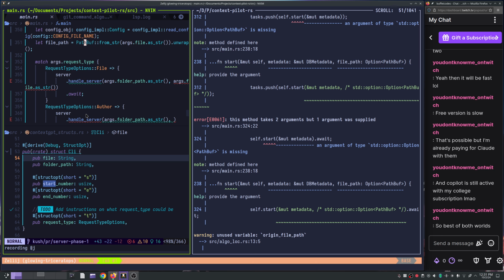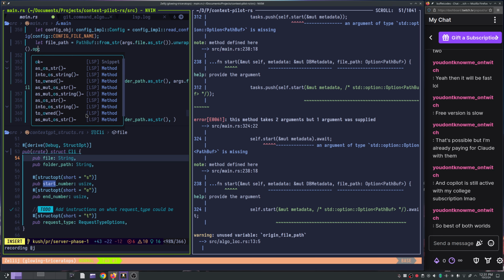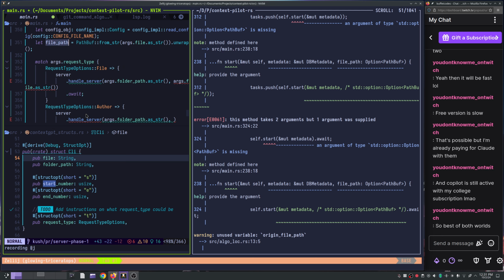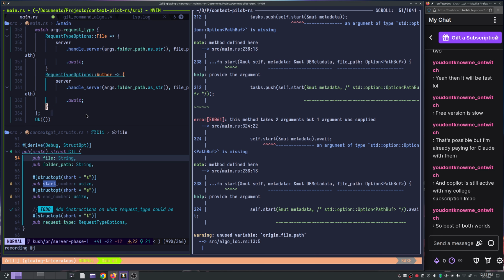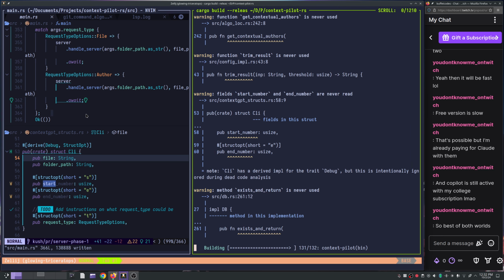right? So I can do as Some. I think this will automatically convert, right? Yeah, there you go. Now what I can do is over here I can just pass file path. There you go, right? This is it. Is there any error?